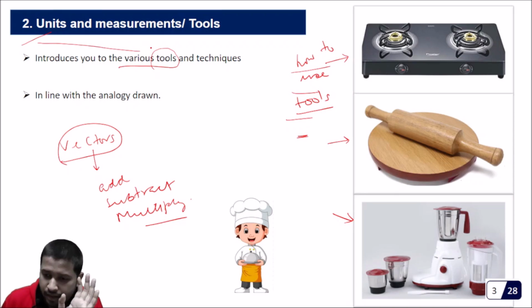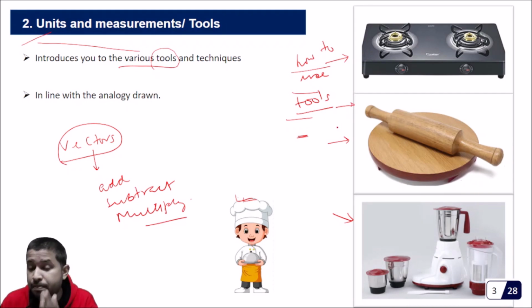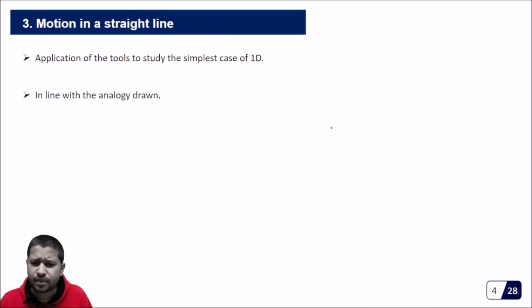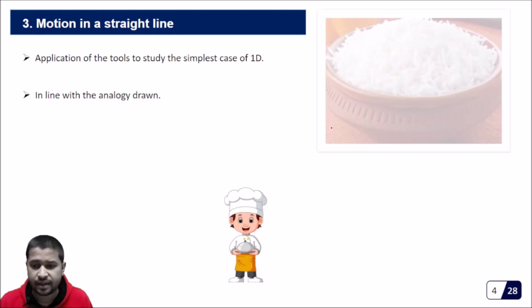Okay, now just think, by now this kid has seen the different dishes that he finally needs to make. Now he has got accustomed to the different equipments needed for cooking. What is the next step? The next step is that we will not ask him to make some very complicated dish. We will start by asking him to make some very simple dishes, or we'll teach him how to cook some very simple dishes like rice.